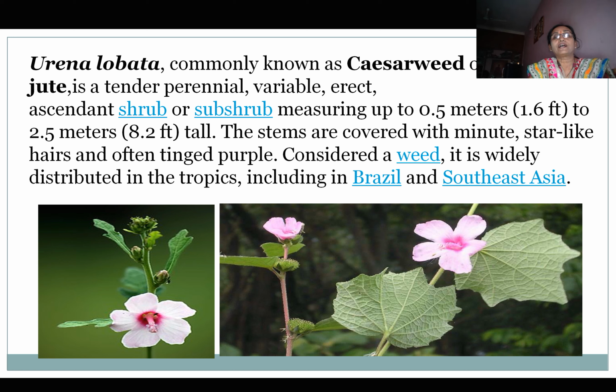This is Urena lobata, commonly known as Caesarweed or Congo jute. It is a tender perennial, variable, erect, ascendant shrub to subshrub, measuring up to 0.5 meters to 2.5 meters tall. The stems are covered with minute star-like hairs and often tinged purple. Considered a weed, it is widely distributed in the tropics, including Brazil and Southeast Asia.